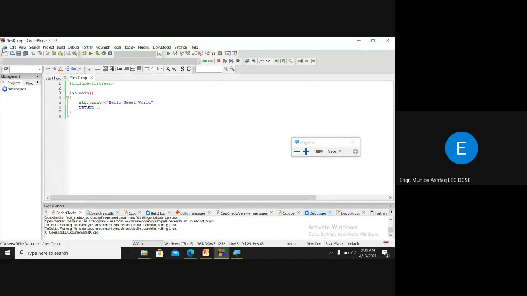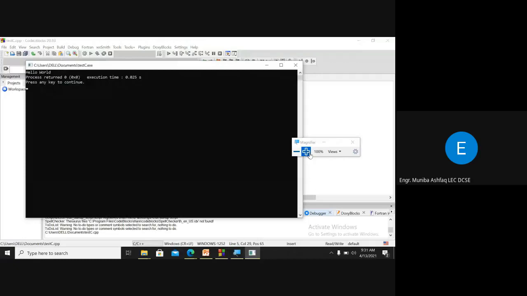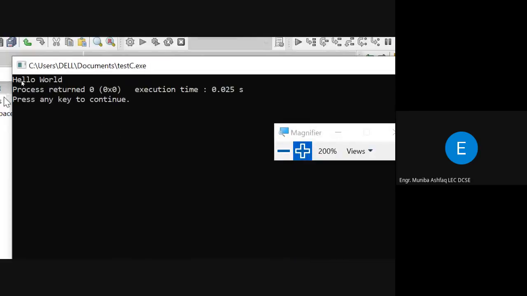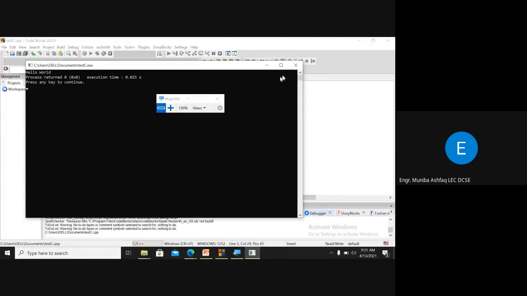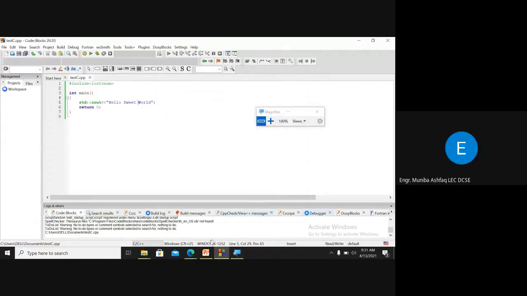And if you save the file and directly run it, I made a change in the text, I write hello sweet world and save it, and without compiling, I run the program. So what is it going to print? It's going to print hello world. So can anyone tell me why hello world is printed? Why it didn't print hello sweet world?